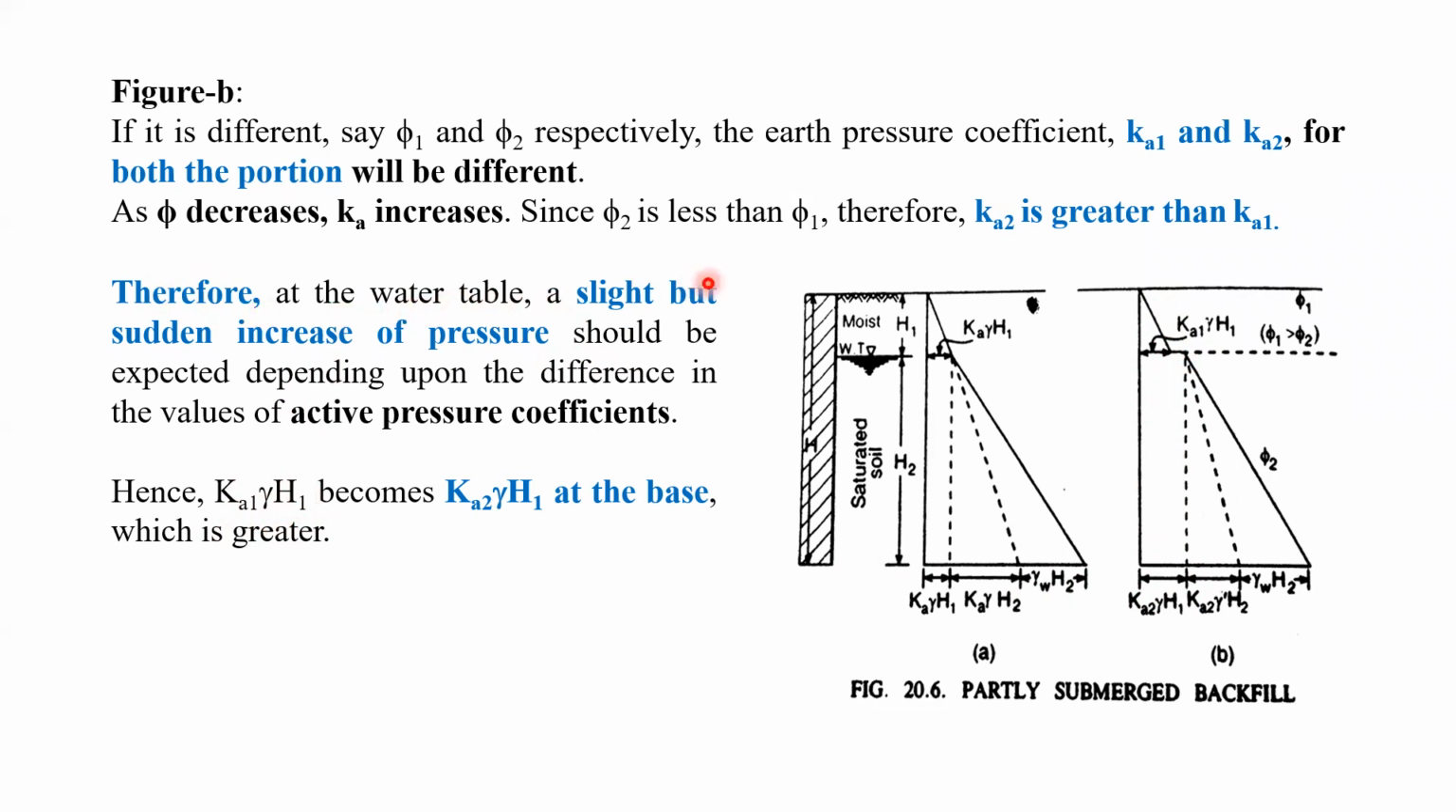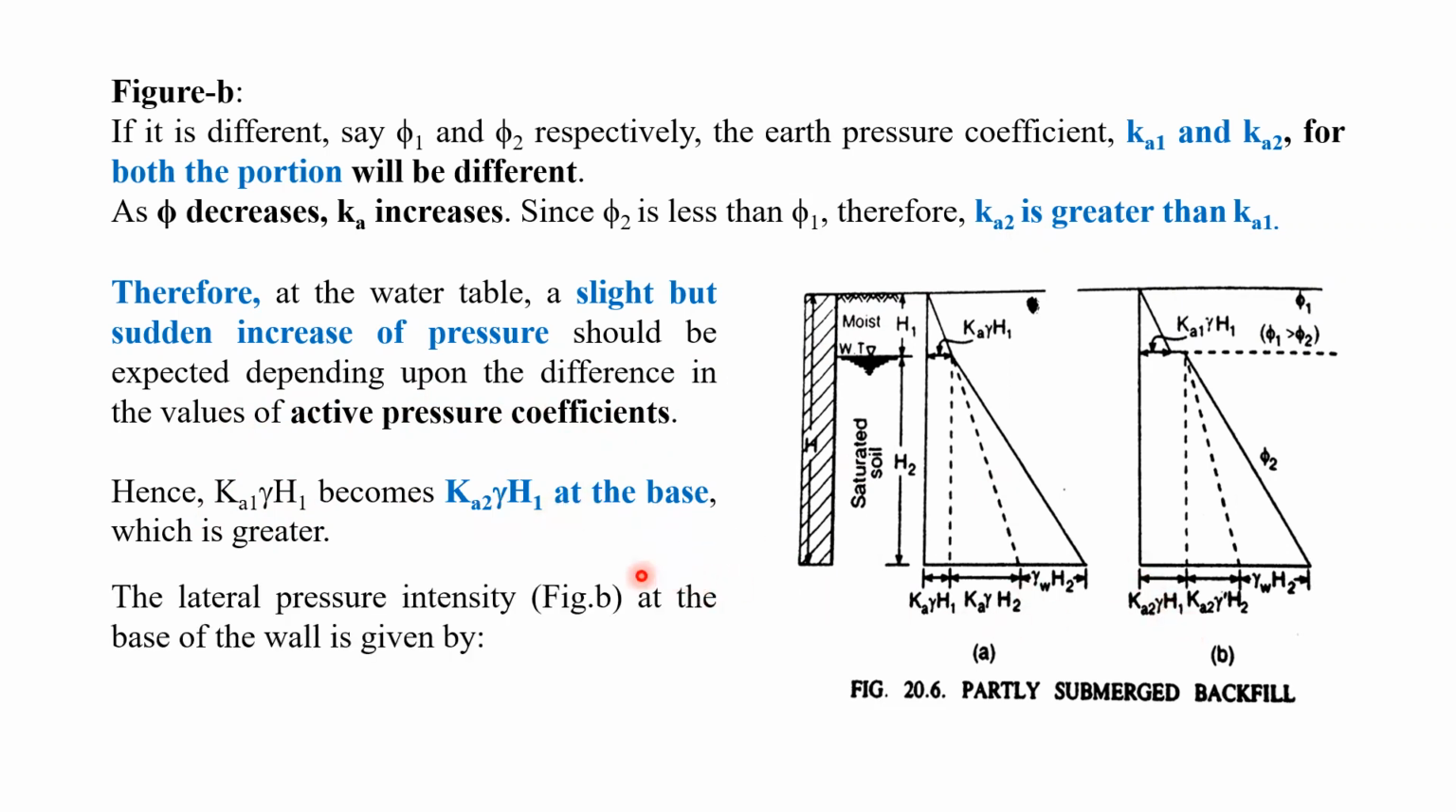Therefore, at the water table, a slight but sudden increase of pressure should be expected, depending upon the difference in the value of the active earth pressure coefficients, Ka2 and Ka1. So Ka1 gamma H1 becomes Ka2 gamma H1 at the base. So the lateral earth pressure at the base of the retaining wall we can calculate as Ka2 gamma H1 plus Ka2 gamma dash S2 plus gamma W S2. Like that we can calculate.